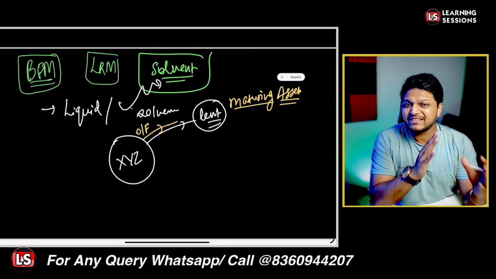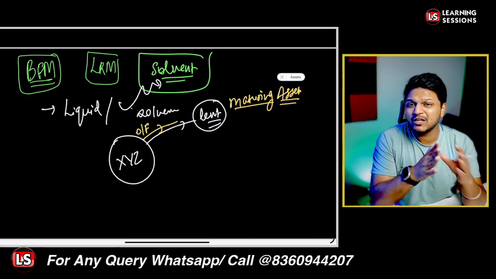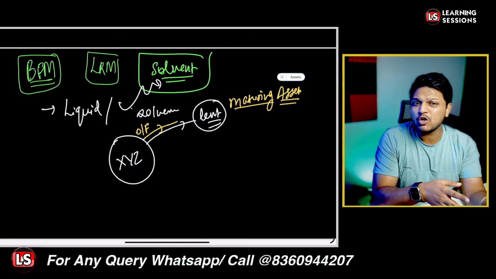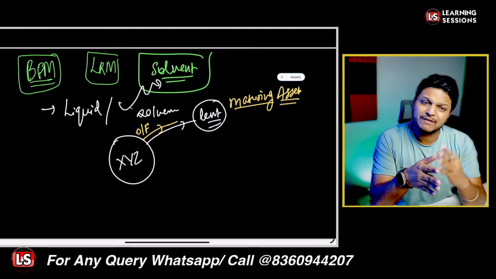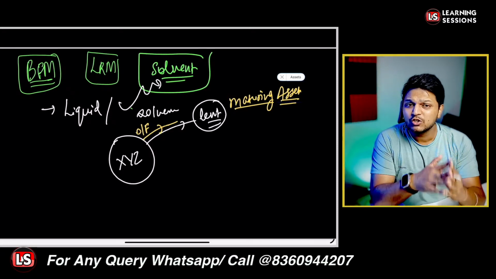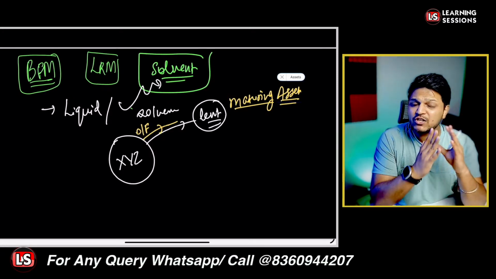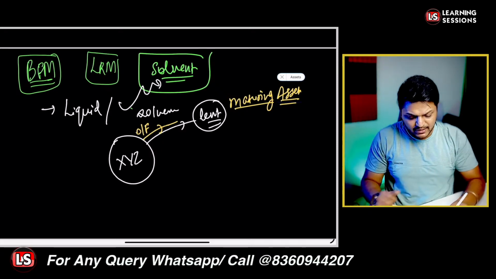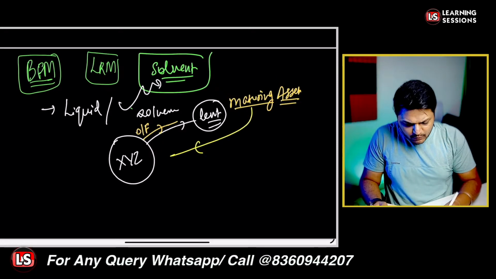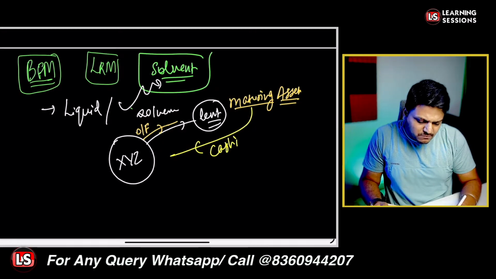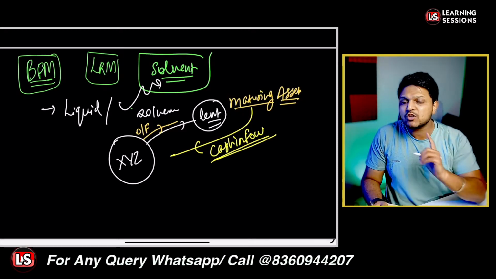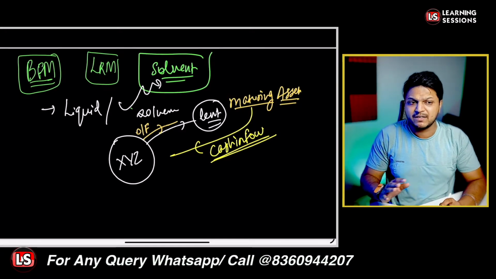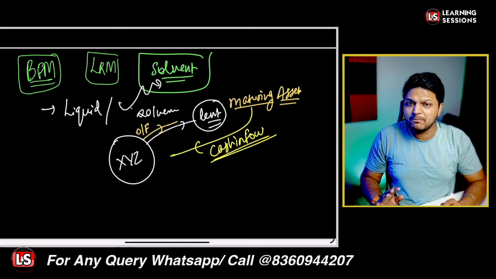So the maturing asset is that one in which the asset is going to mature. Let's say it was having a tenure of 5 years. Now the 5-year tenure is ending, so it will be a maturing asset. And in case of a maturing asset, there is cash inflow. You must be understanding this particular concept. It is very much important to understand why mismatch of the funds is there.